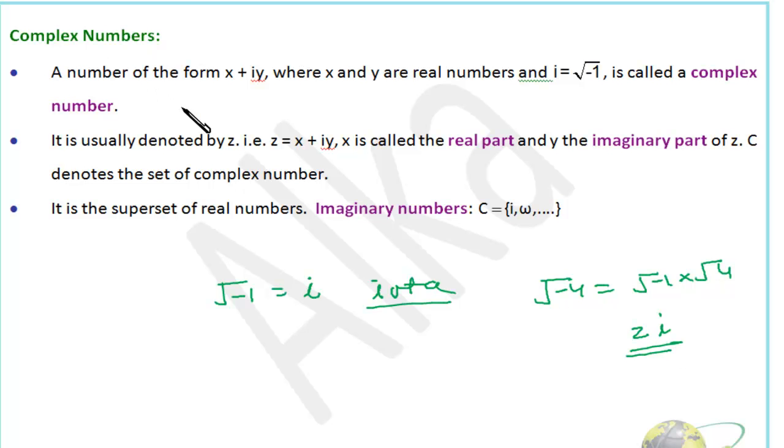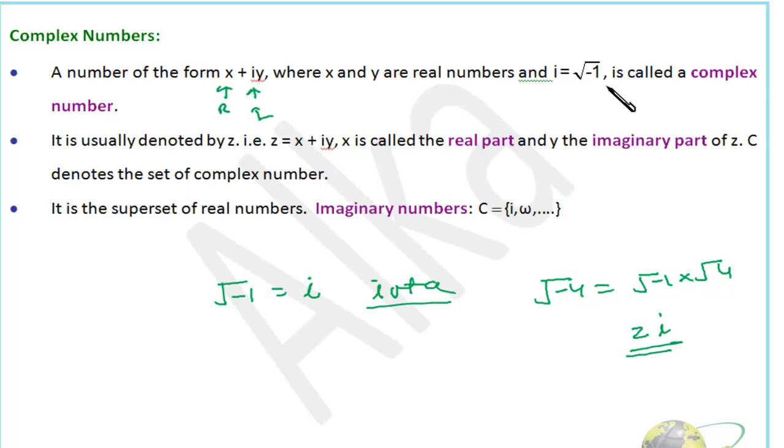Now what are complex numbers? A number of the form x plus iy, where x is a real number and y is an imaginary number. So a combination of real and imaginary represents a complex number. Whether it is an addition sign or negative sign, a combination of real plus imaginary is a complex number. We'll study complex numbers in detail in our complex number topic. As of now, I'll just give you a brief idea of complex numbers. So you should be clear about numbers, basic properties of numbers, as well as basic definitions of numbers.